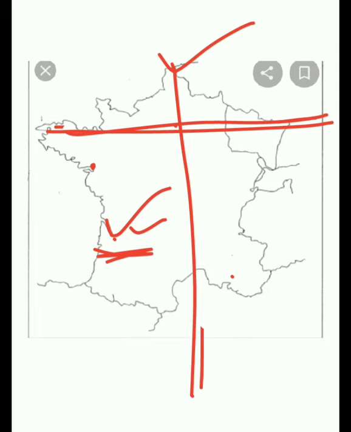Or you can make any other shape or figure in your mind from which you understand how to hold the map. This mistake you must not make. I hope it is clear to you. If you have a printer at home, you can get it printed. Just type in Google outline map of France or political map of France, and also write class 9. You can get it printed and practice at home. Otherwise, you can wait for the lockdown to get over, then you can practice.